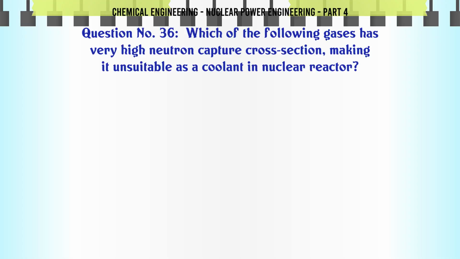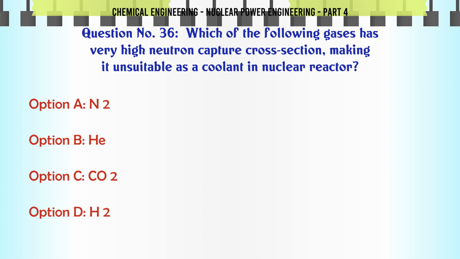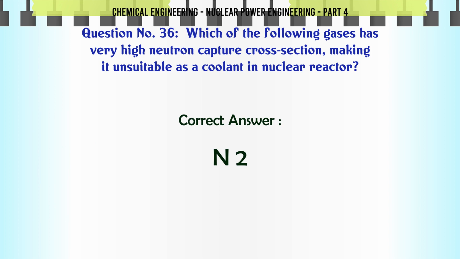Which of the following gases has very high neutron capture cross-section making it unsuitable as a coolant in nuclear reactor? A. N2. B. He. C. CO2. D. H2. The correct answer is N2.